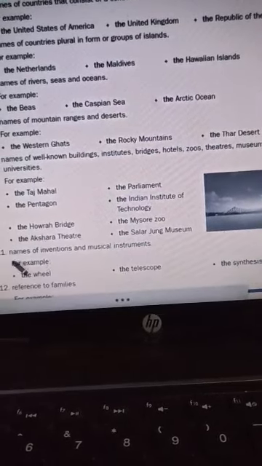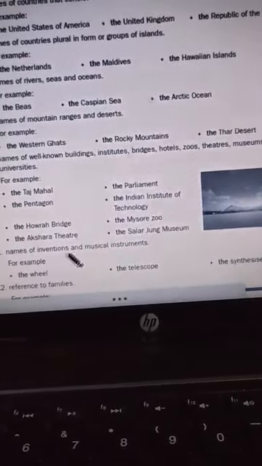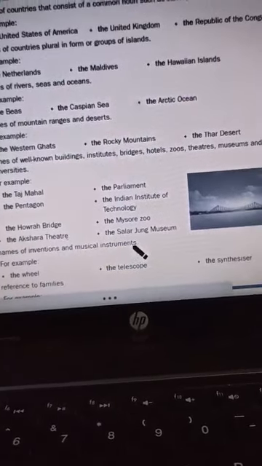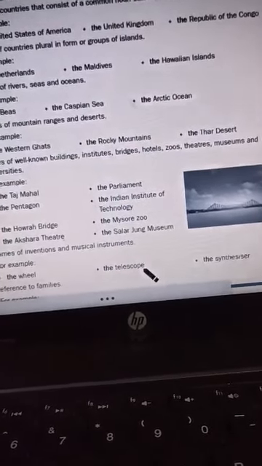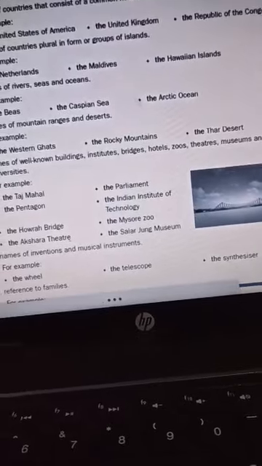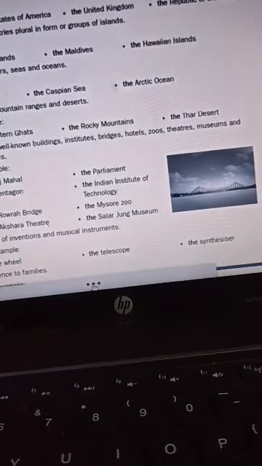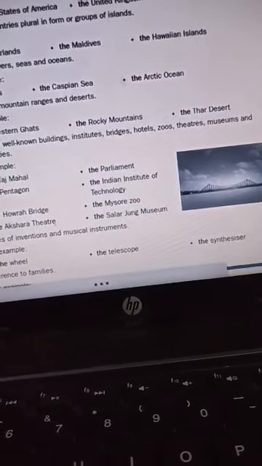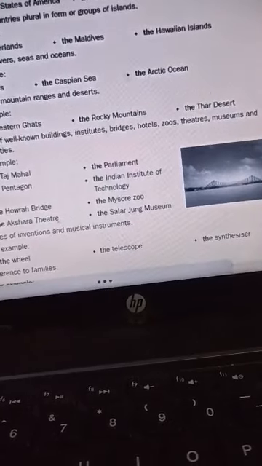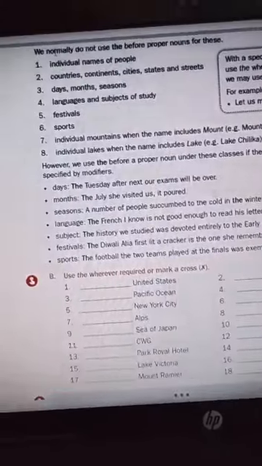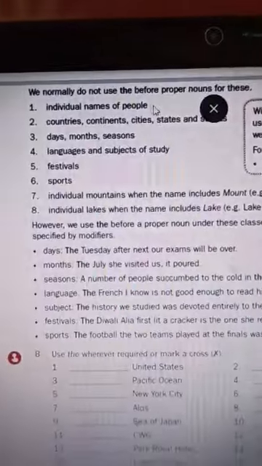Next is names of inventions and musical instruments, for example, the wheel, the telescope. So again we use the here. Now, children, let's go to the next page. These are the things, children, please make a note of this.